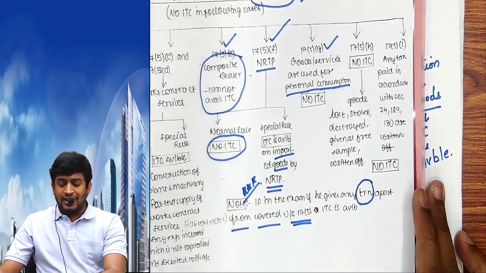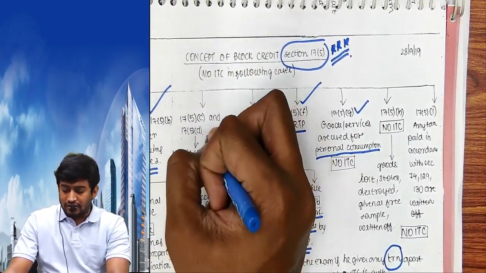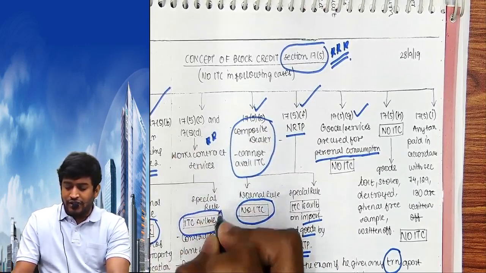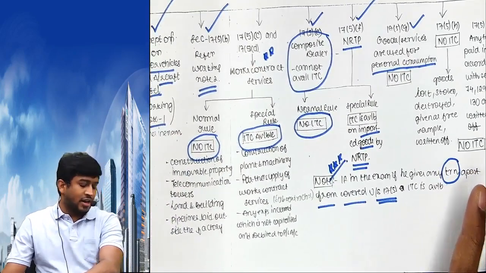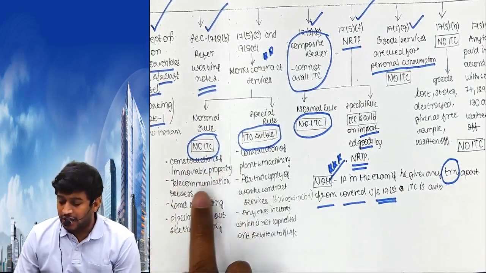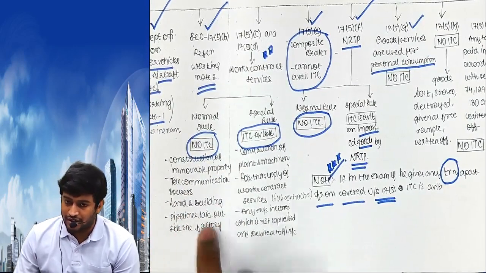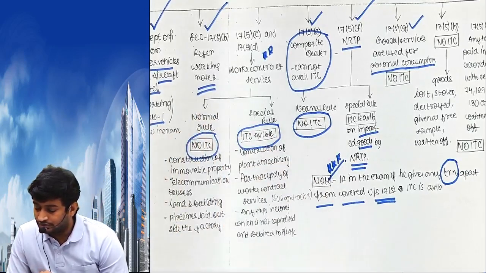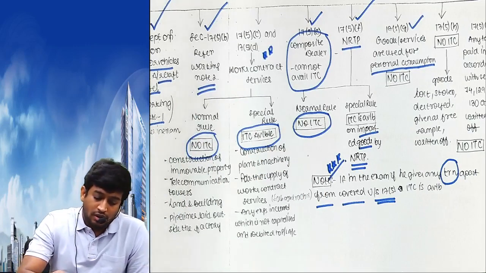Now before we do around 10-11 problems, to make it very simple for you, read this. Works contract. Here no ITC, here ITC is available. Please read this. Nothing to explain. It comes at final level, but you have to understand right now. No ITC for construction of immovable property, telecommunication towers, land and building, pipelines laid outside the factory. For this no ITC. Read once again. Please read once again.